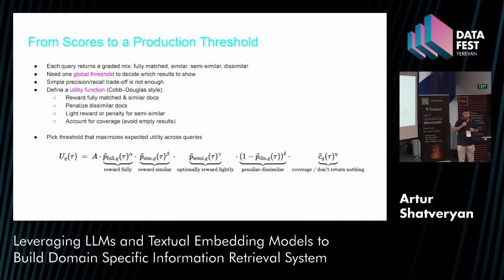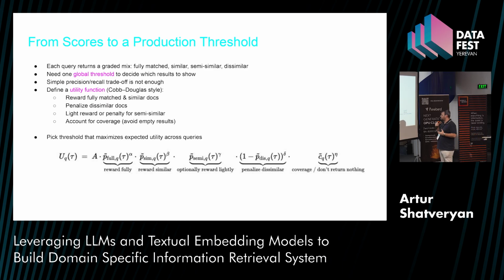Okay, now what we have. For every query and every document, I have scores. But there's a problem: matching and retrieval in the vector search and ranking are the same. So after getting the score, I need somehow to cut off, after which I don't want to show any content to the user, so as not to bring irrelevant content. If I set this threshold too low, I risk showing non-relevant content. If I set it too high, I lose recall but have precision, and again there can be dissatisfaction from the user side.